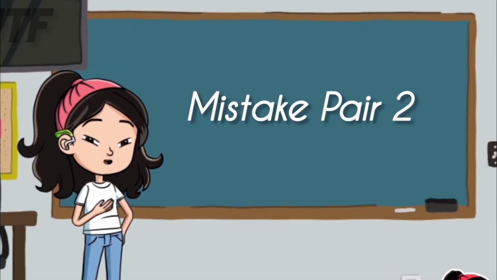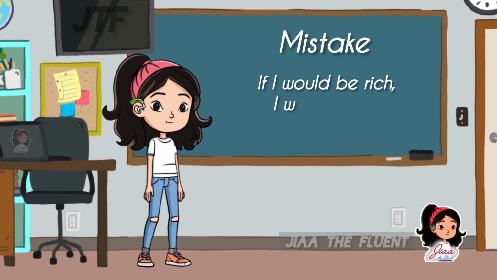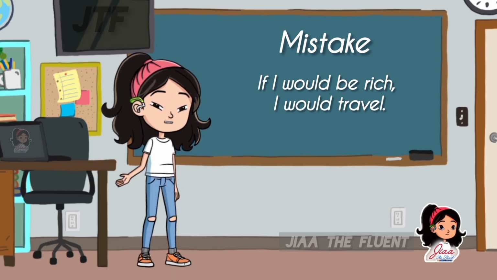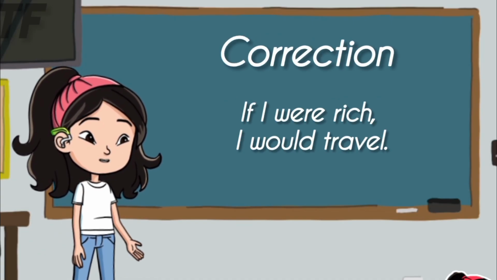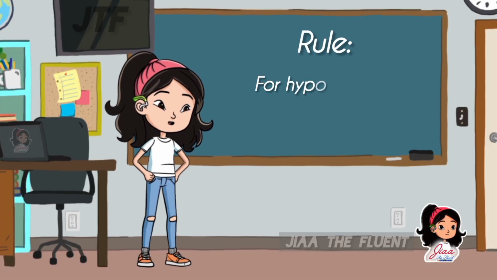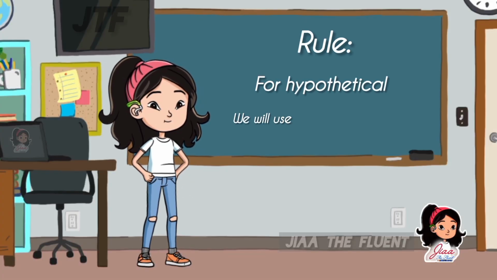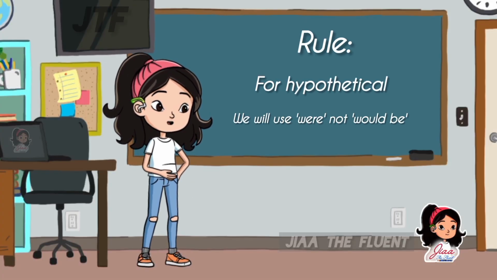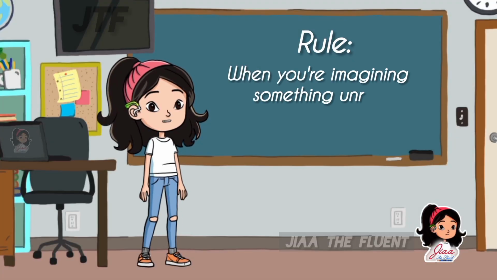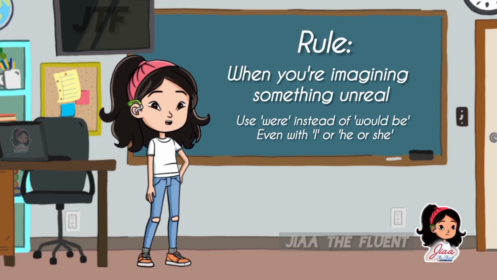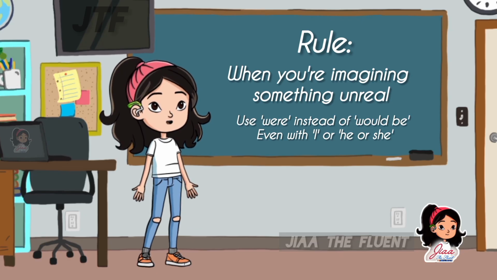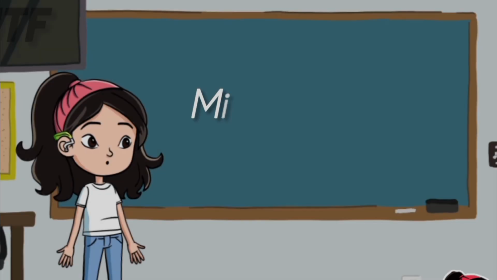Mistake pair 2. Mistake: If I would be rich, I would travel. Correction: If I were rich, I would travel. Rule for hypothetical: we use were, not would be. When you're imagining something unreal, use were instead of would be, even with I or he or she.